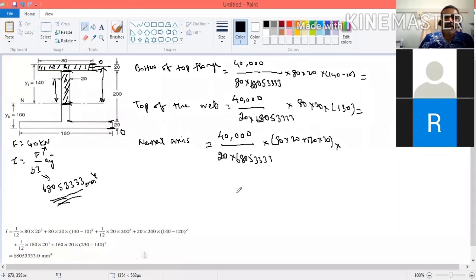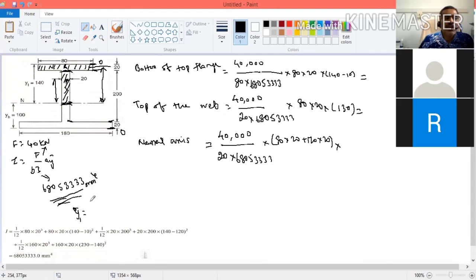Let us calculate separately. y bar is equal to (A1 y1 plus A2 y2) divided by (A1 plus A2). I am finding the center of gravity of this one.